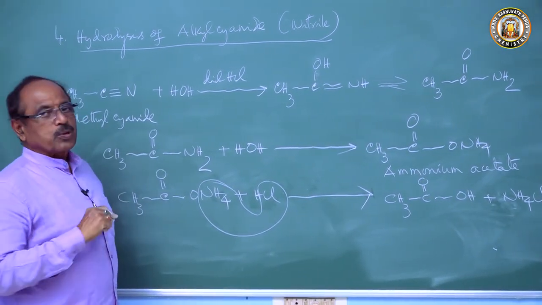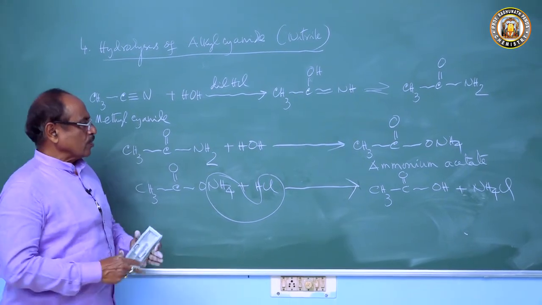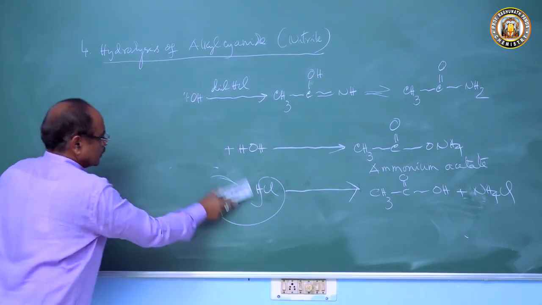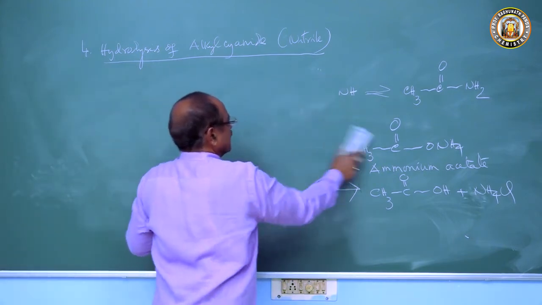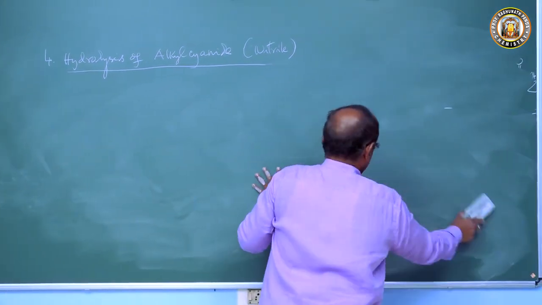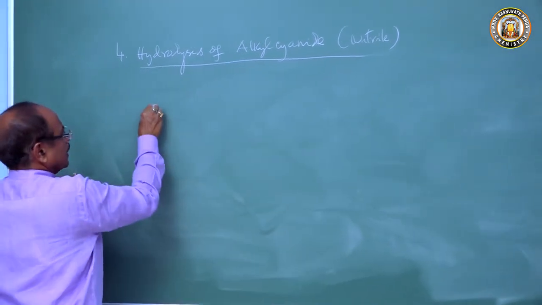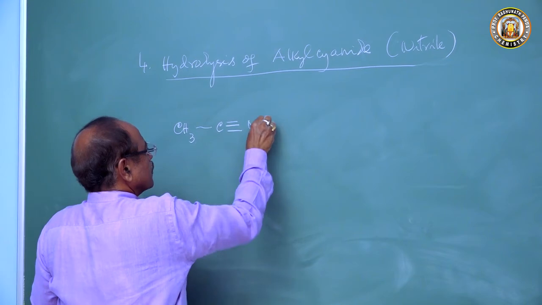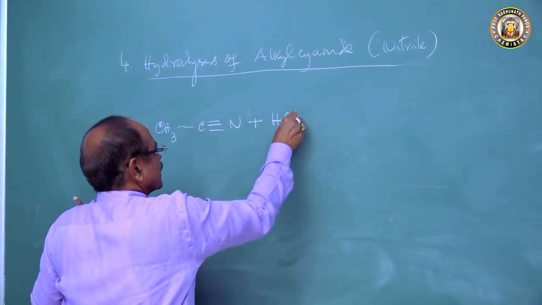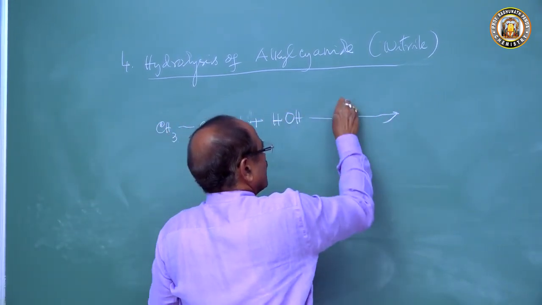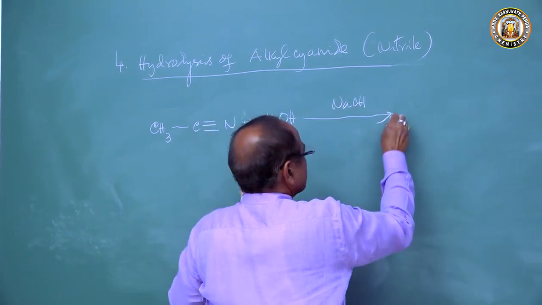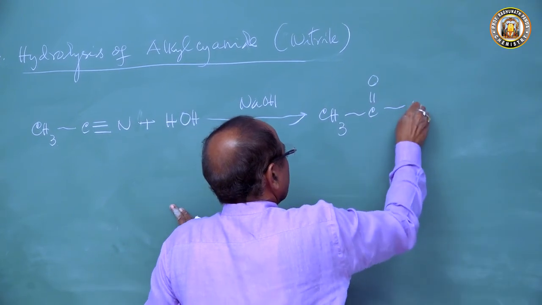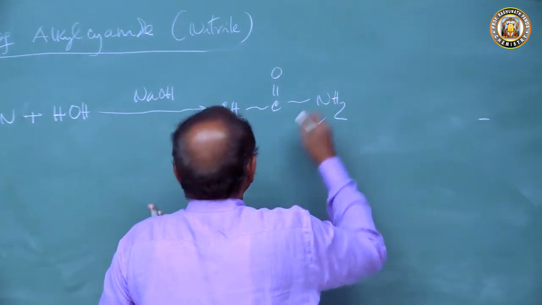Now suppose you take sodium hydroxide. By the alkali hydrolysis of alkyl cyanide, the same thing happens. If you take methyl cyanide, CH3CN, we treat this with sodium hydroxide, this undergoes hydrolysis to form CH3CONH2.